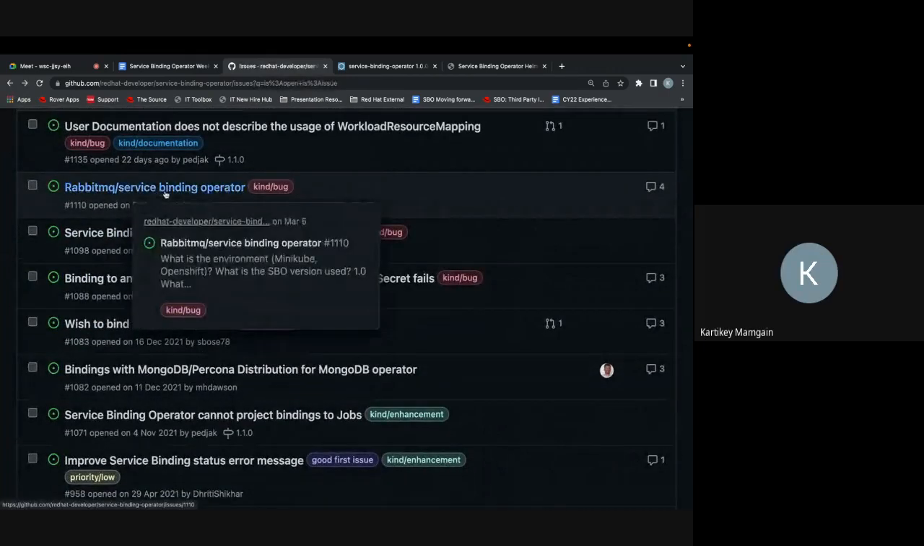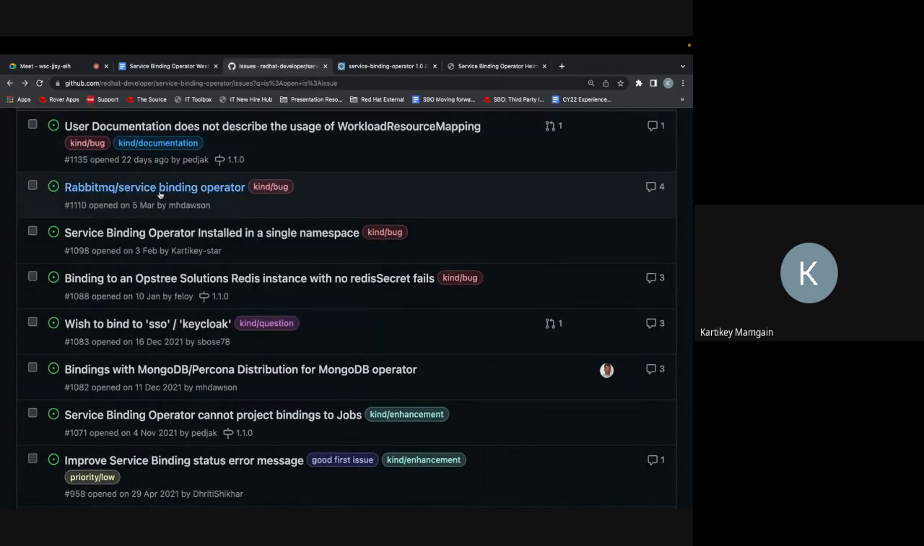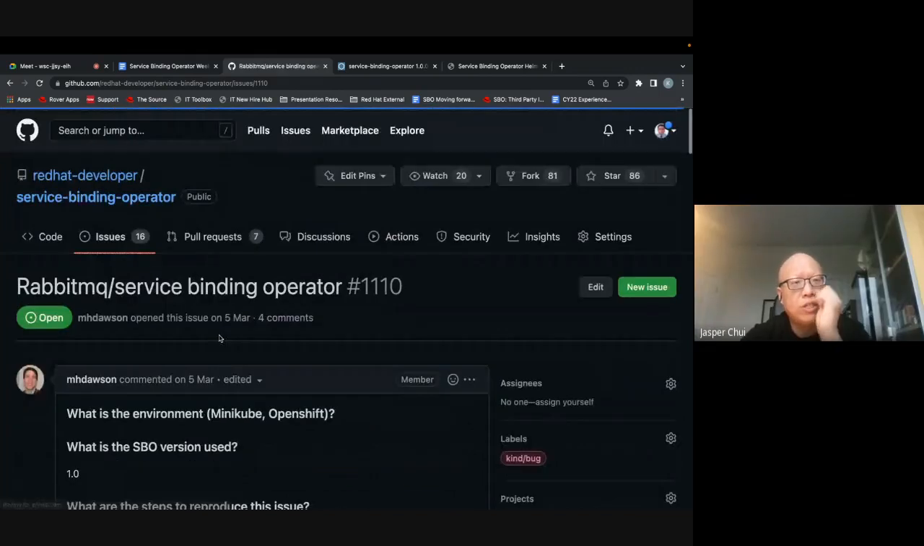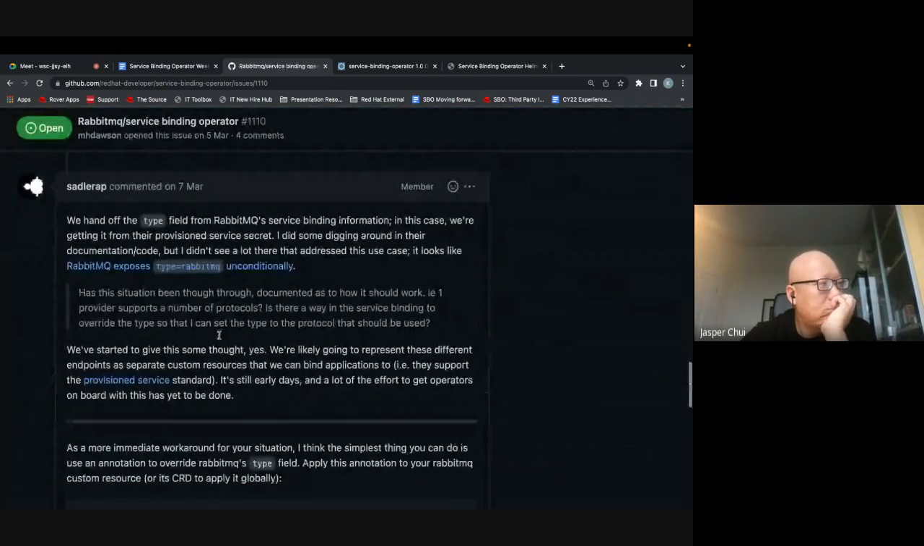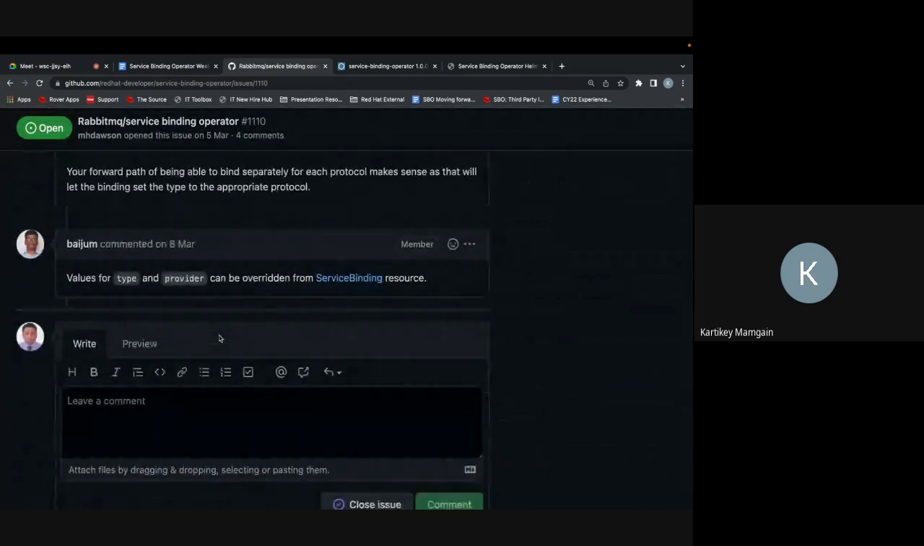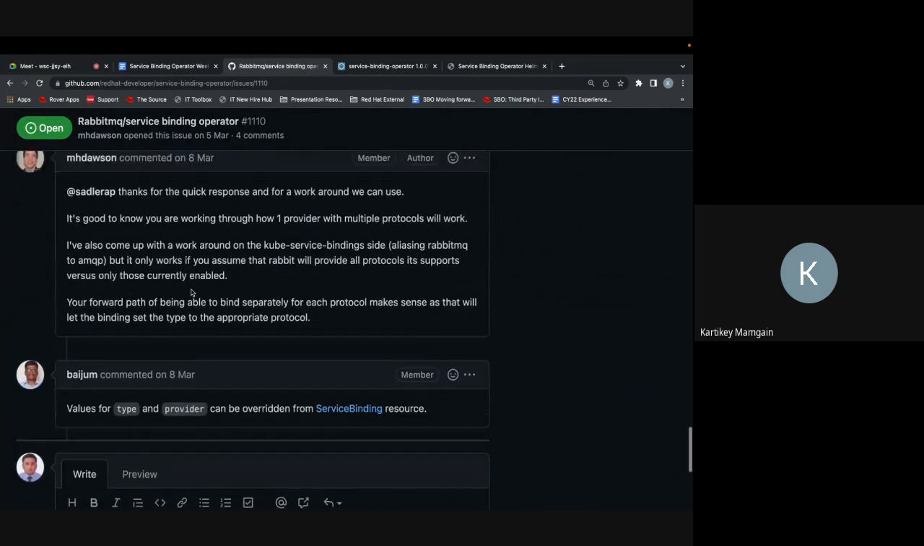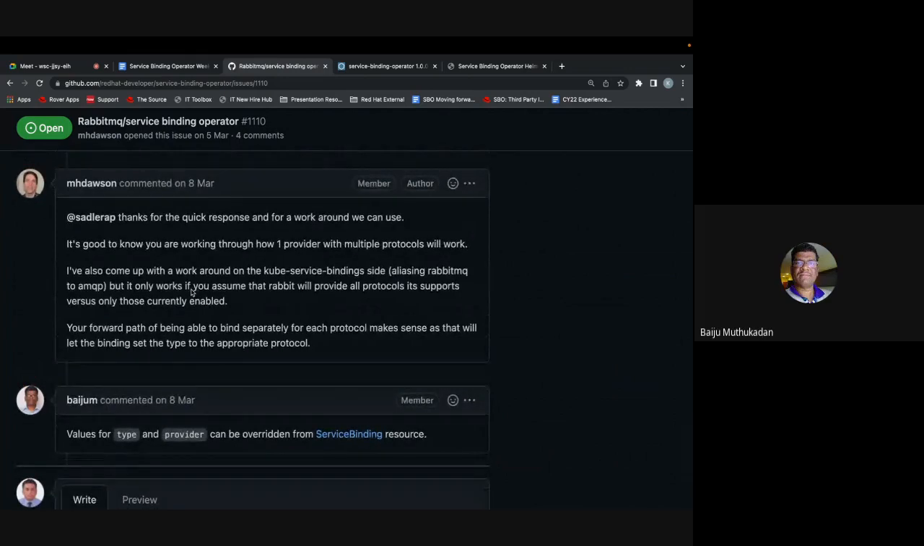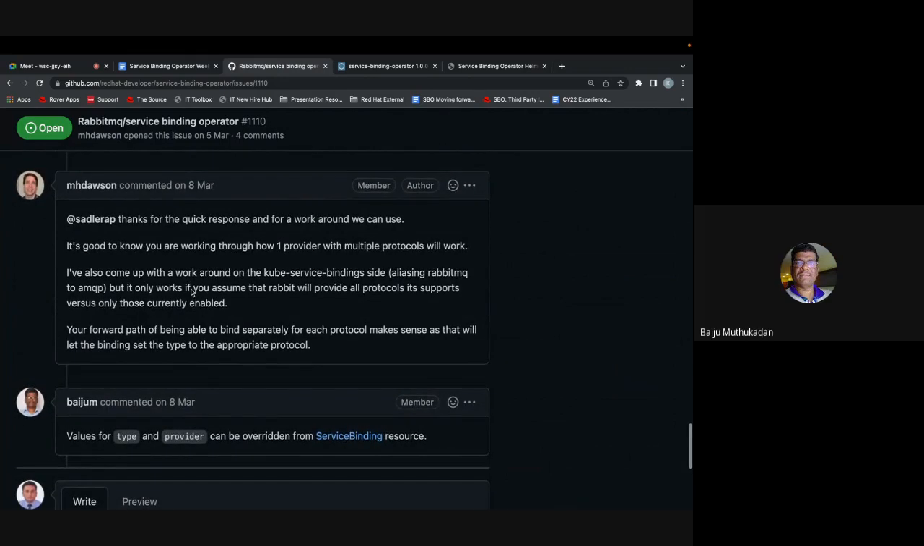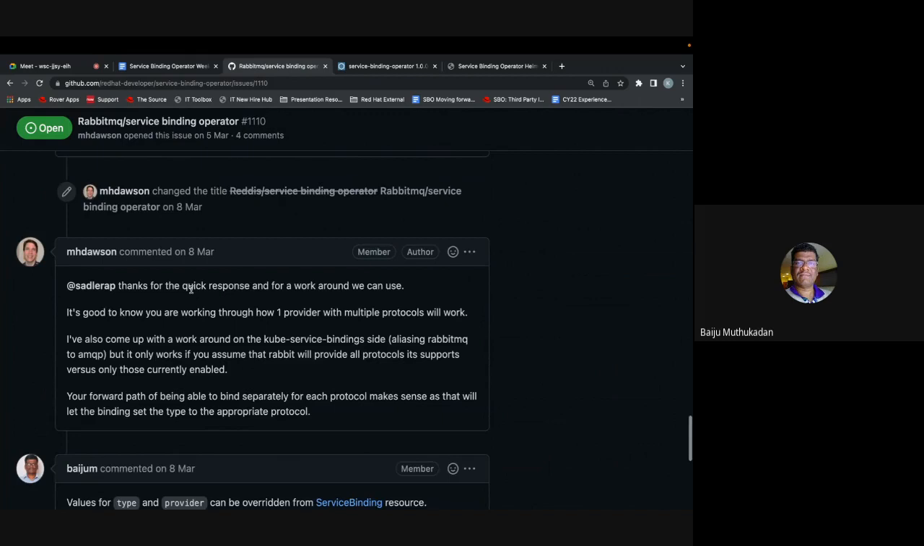Apart from that, next one: the RabbitMQ service binding operator issue. Does anyone have any idea? This one was opened on 5 March. It's an old issue. What do we need to do for this one, or what's next for this? I commented that the provider can be overridden for the service binding resource, so we haven't heard back with any other comments on that. There was a question from him regarding whether we can override the values there. Yes, it is possible, but I don't see what the original ask is. Can you go up?